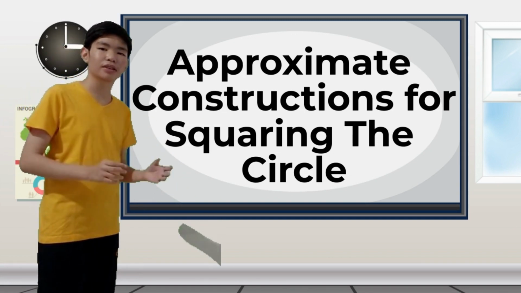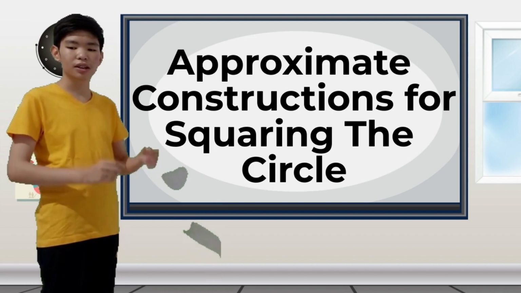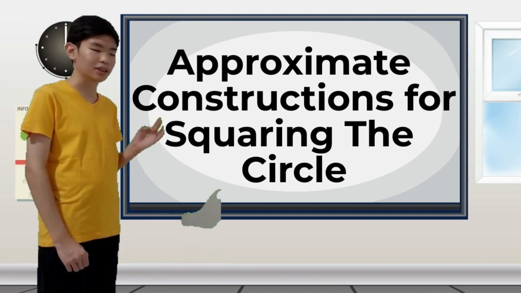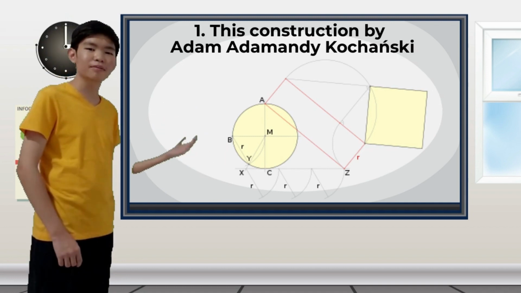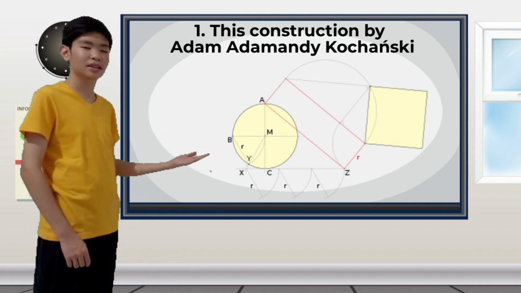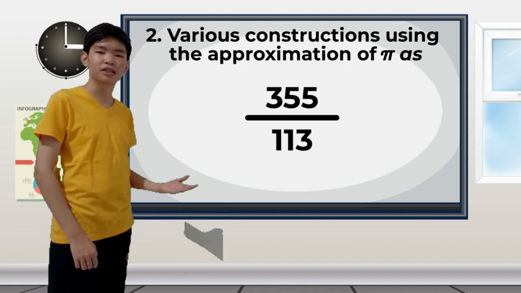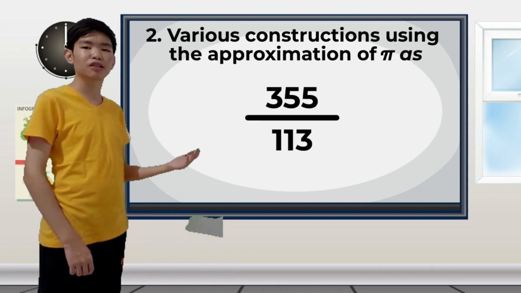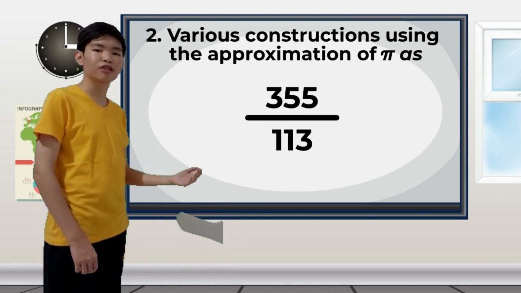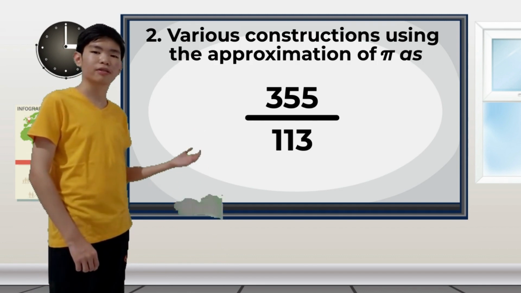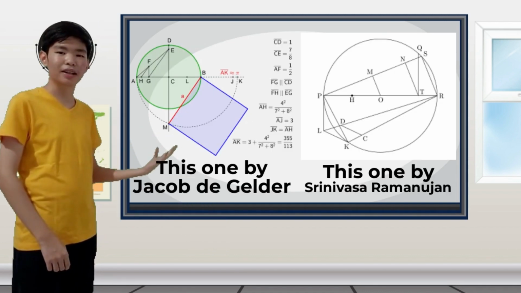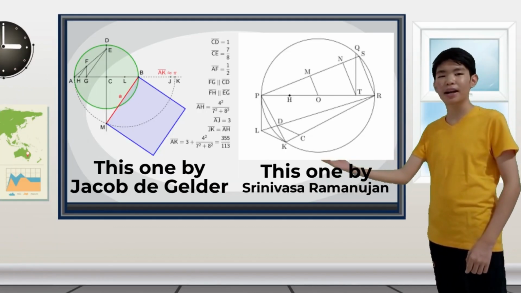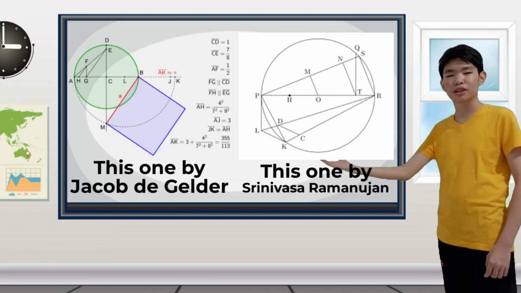There are many different approximate constructions for this problem, such as this construction by Adam Adamandy Kochanski, various constructions using the approximation of pi as 355 over 113, this one by Jacob de Gelder, and this one by Srinivasa Ramanujan.